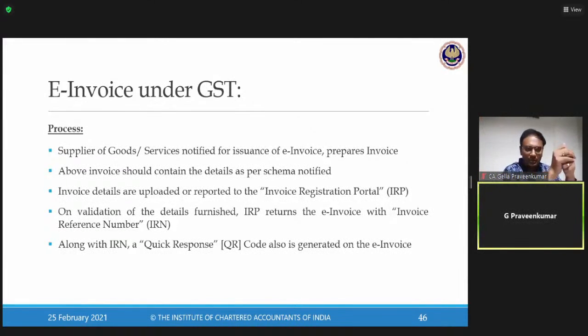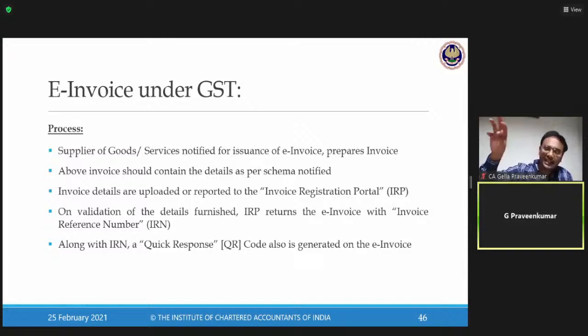Second option, you don't come to me because you are not exceeding 500 crores. Do one thing: there is something called GSP ASP. You integrate your accounting software with that GSP ASP, where your data gets automatically posted to the government portal. Option 3, I'll give you an offline Excel utility. You fill the data in the offline Excel utility and generate something called JSON. All three modes say: please furnish the invoice details to my government portal.